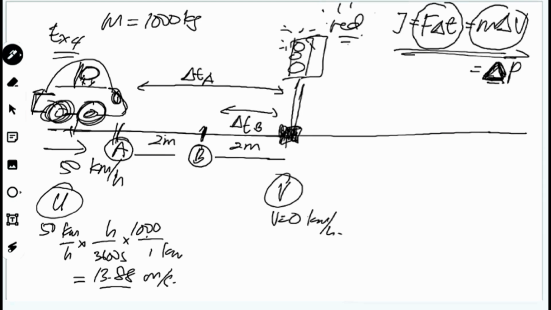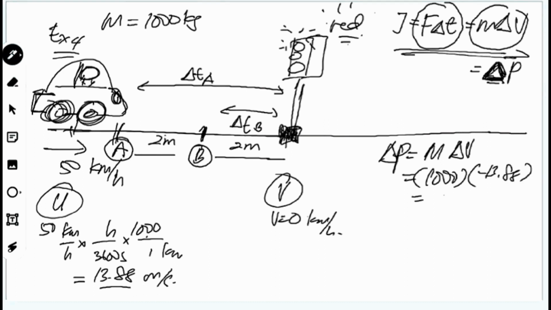Alright. So this one is initial speed. This one is final speed. Okay. So the changes of momentum automatically kita akan dapat lah. Here is mass times delta V here. 1,000 multiply by delta V here. V dia kosong. Kosong tolak 13.88. So negative 13.88. Okay. So 13,880. Okay. Kilogram meter per second here.